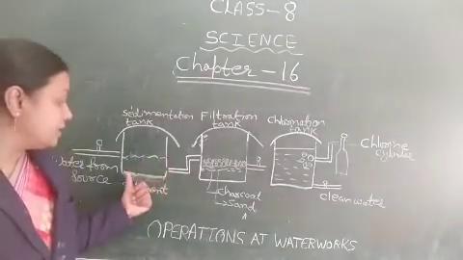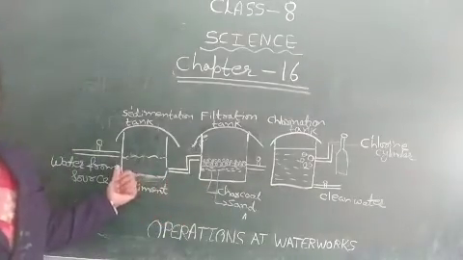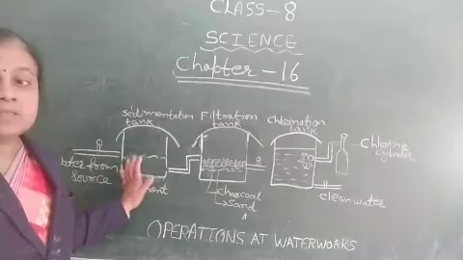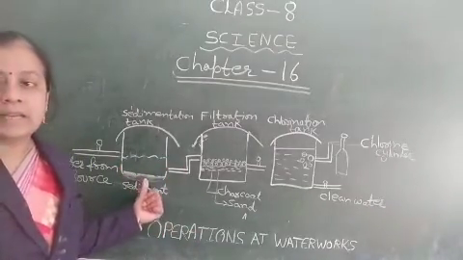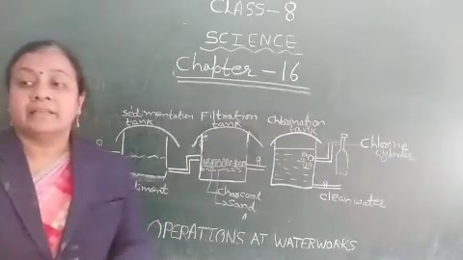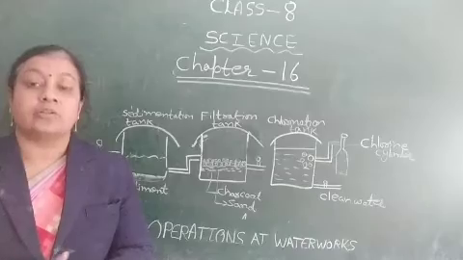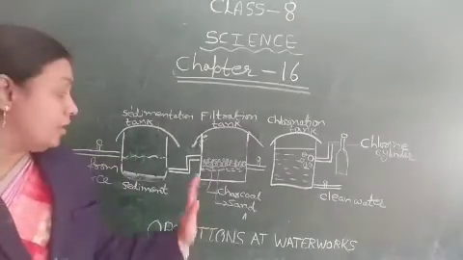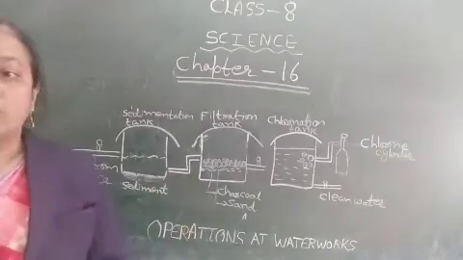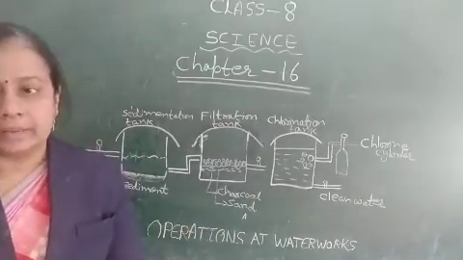The solid which settles down here is called sediment. That's why this tank is also called a sedimentation tank. The water above the sediment layer is more or less clean.